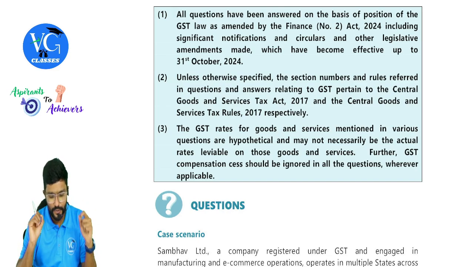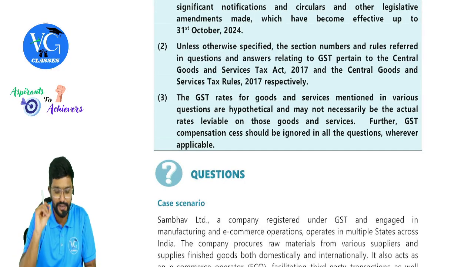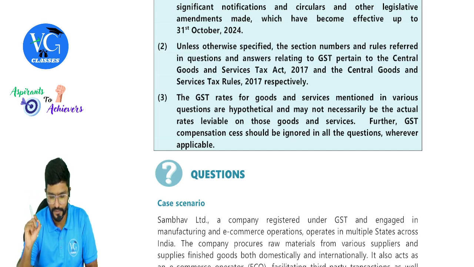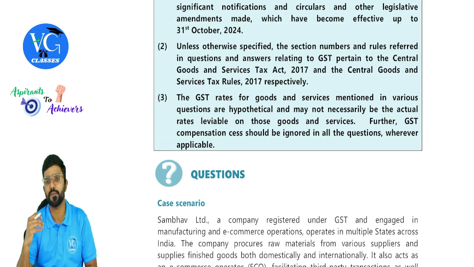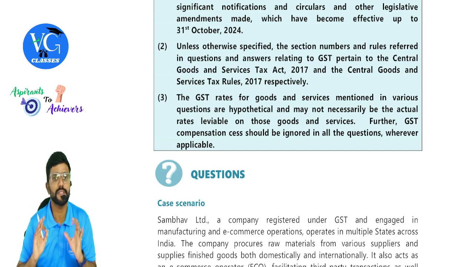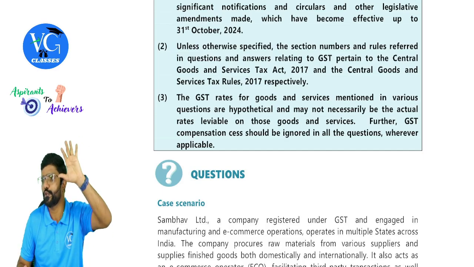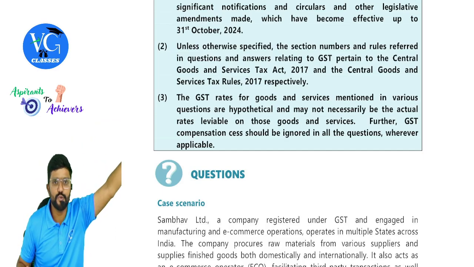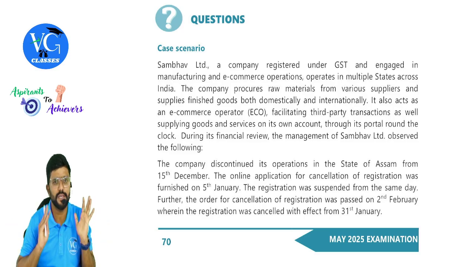The GST rates for goods and services mentioned in the various questions are hypothetical and may not necessarily be the actual rates leviable on those goods and services. Further, GST compensation cess should be ignored in all the questions wherever applicable. Means, guys, for the question purpose, they may give any rate, you can follow it. Sir, are we supposed to remember the GST rate applicable for various goods and services? No. But composition rates you have to remember. Whereas as per section 9, classification and all, should we know, sir? No. What is the different rate applicable for goods, services and all, you need not know. But for the question, if they have given any rate, please follow the same.